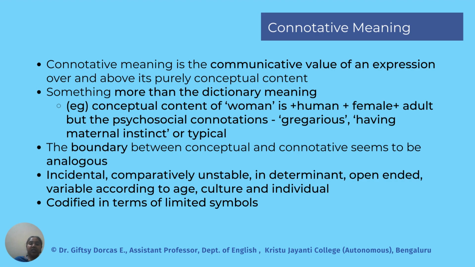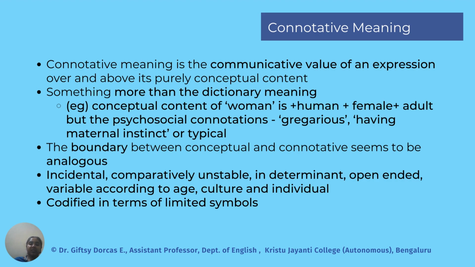And then we also see that the boundary between conceptual and connotative seems to be analogous. And we also find that it is incidental, comparatively unstable, indeterminate, open-ended, and variable according to age, culture, and individuals. So connotative meaning is bound by all this.